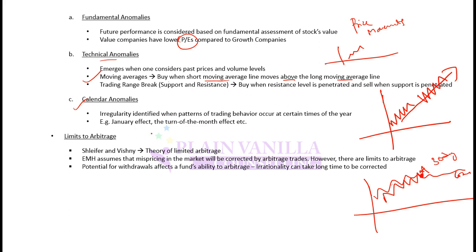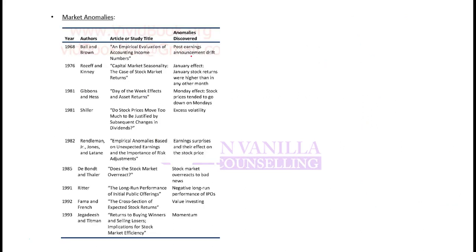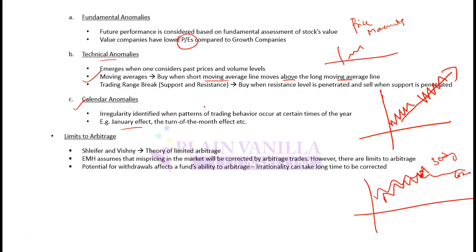Calendar anomalies are based on a calendar factor, for example the January effect. That is, if we say that returns in January are higher or will be higher, that is a calendar anomaly. Or if we say that return on a particular day of the week is higher, or return at a particular closing time or month time is higher, that is a calendar anomaly, and there are some anomalies listed. So just go through it once, just read through it once, and that should be enough.